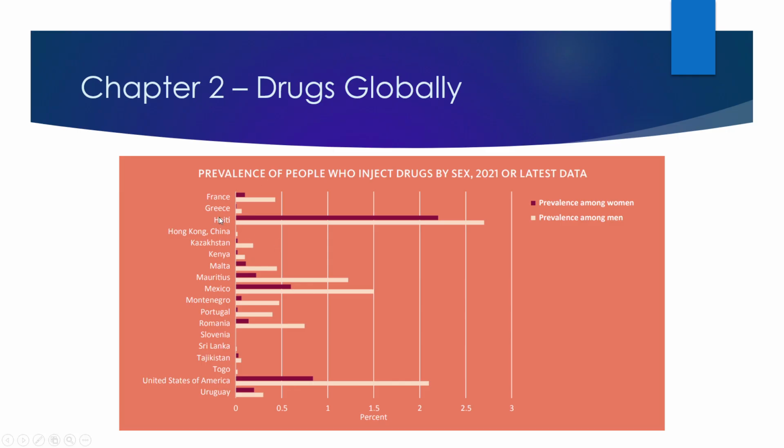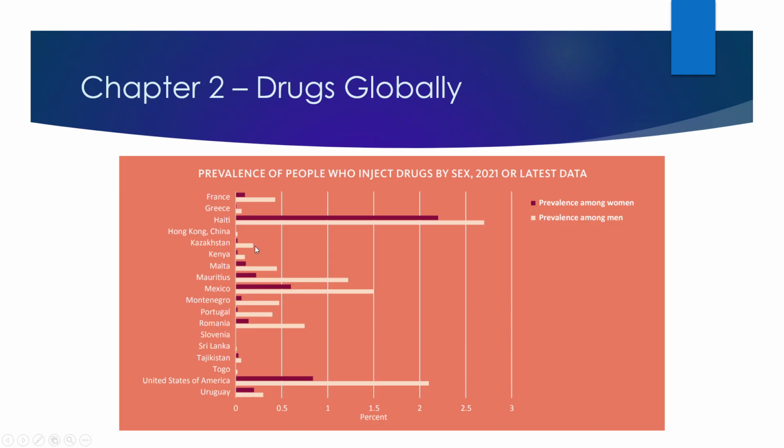So those two countries, which are close together geographically, have very high numbers compared to the other countries. You can see that Mexico, which is to our south, also is fairly high. And again, you can see a lot bigger gap with males, like over double that of females. So that's a big story that comes up again and again, as we're seeing more of a male problem than a female problem.